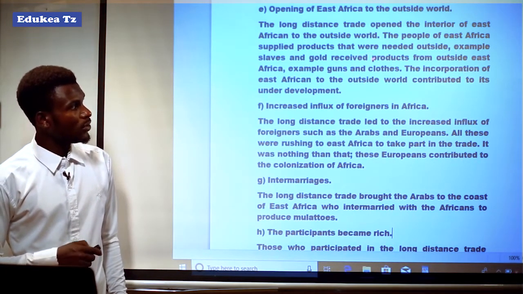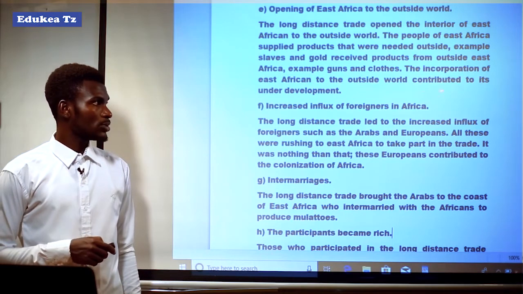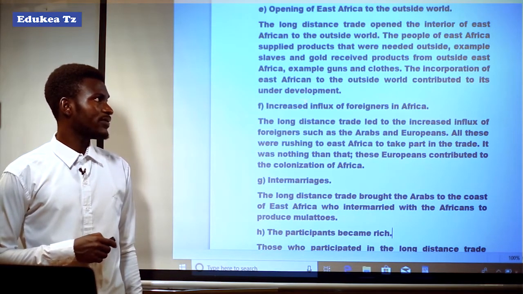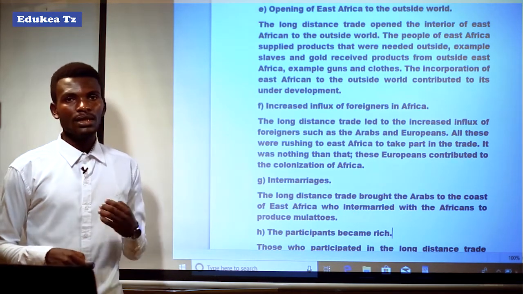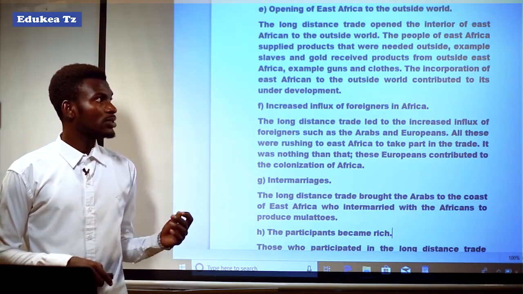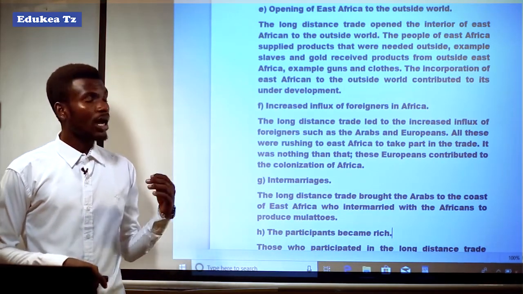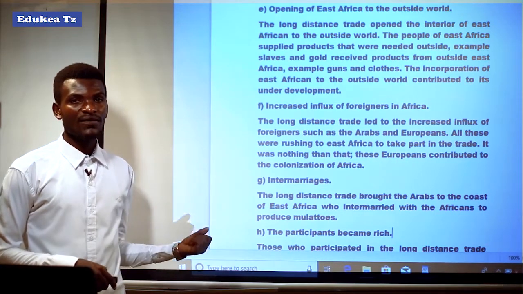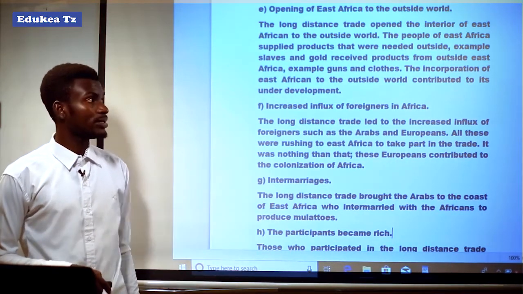The incorporation of East Africa into the outside world contributed to its underdevelopment. It means that the relationship or contact between Africa and Europe led to underdevelopment in African countries or in East Africa.